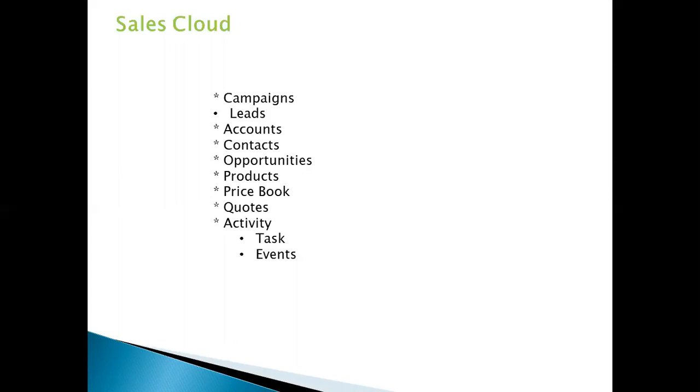We will discuss that in detail on the opportunities object. There you will find stages, and based on the stages, the opportunity will calculate automatically. For example, if the deal is still in prospecting, then it will calculate as 10%. As it keeps on going, you can change the opportunity stages. And based on the opportunity stages, the probability of the opportunity, like what is the probability of that opportunity to close.